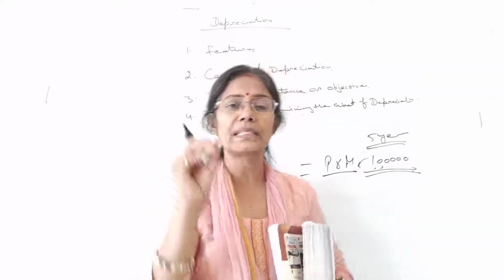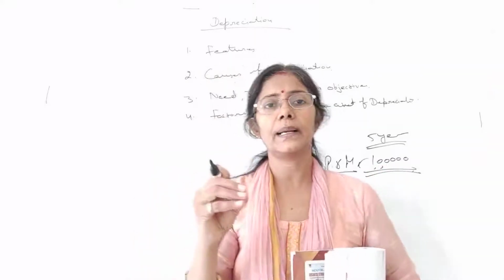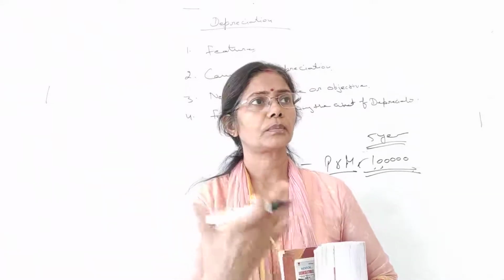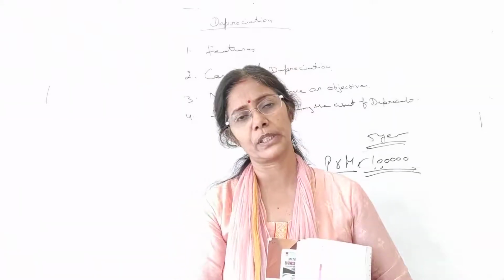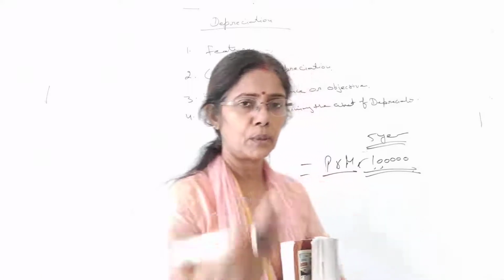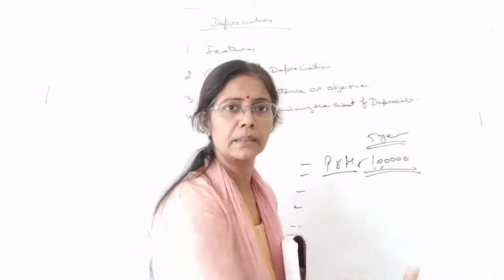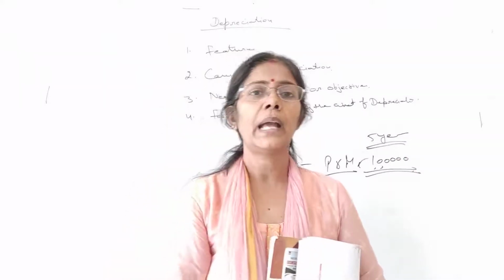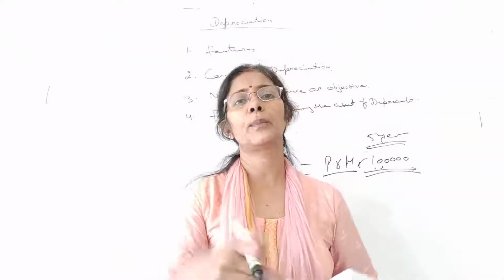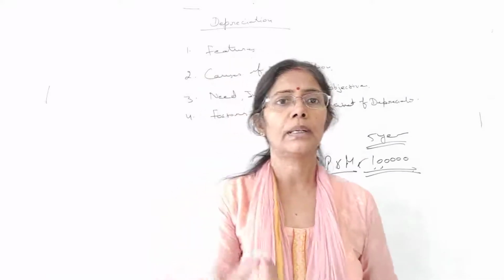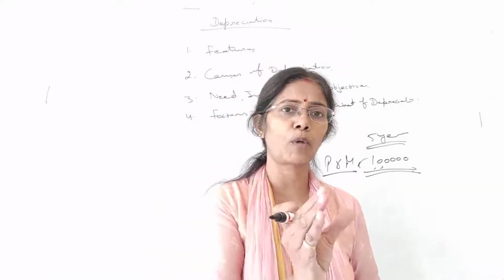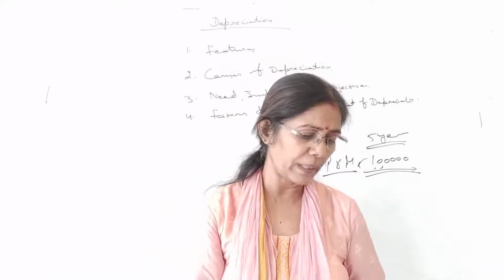Okay. So this depreciation helps you to arrange the funds for your new machinery. While doing the practicals, we'll find that we have different methods of calculating the depreciation, and we provide the provisions on that. Provision for depreciation, right? So we make the provision for purchasing the machinery well in advance.